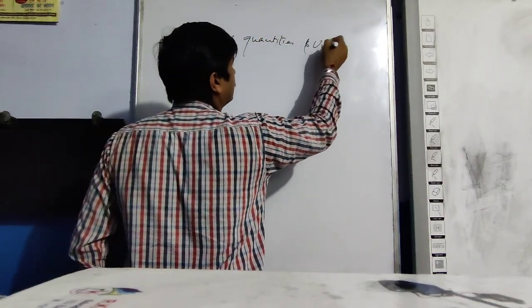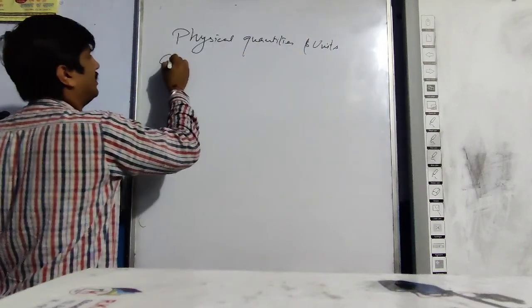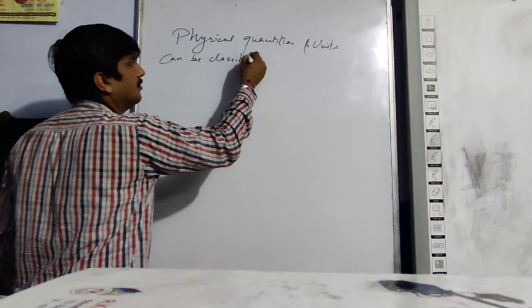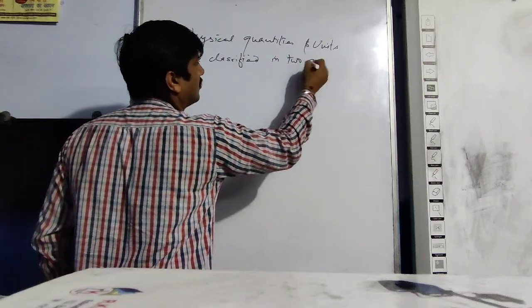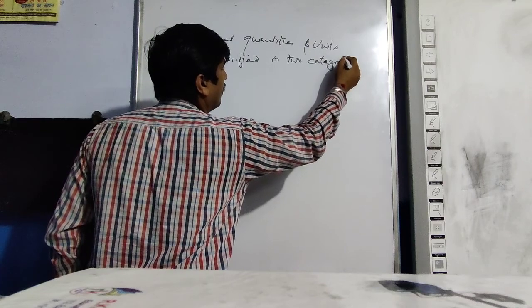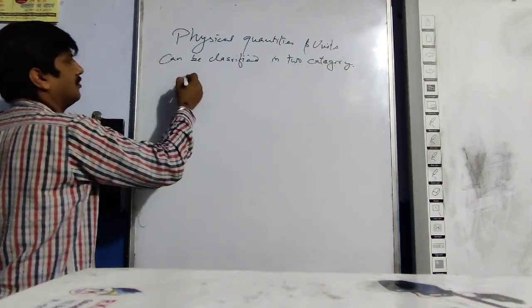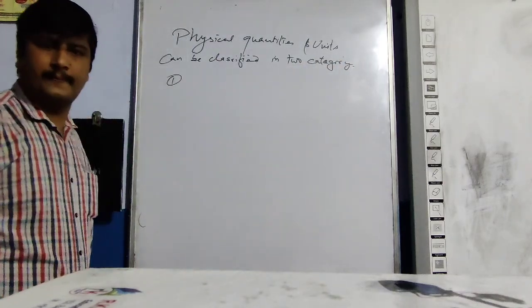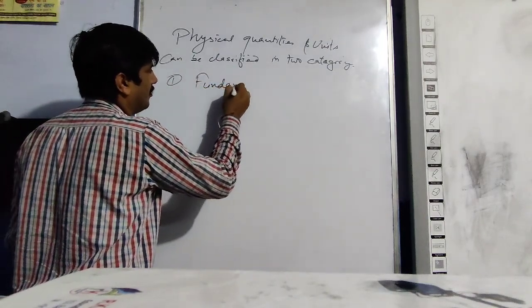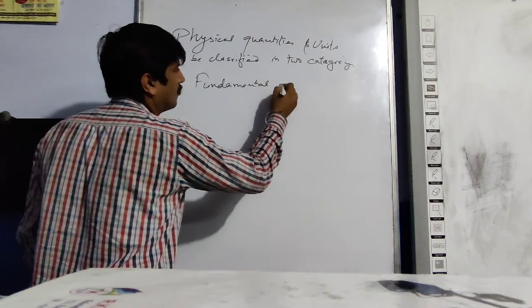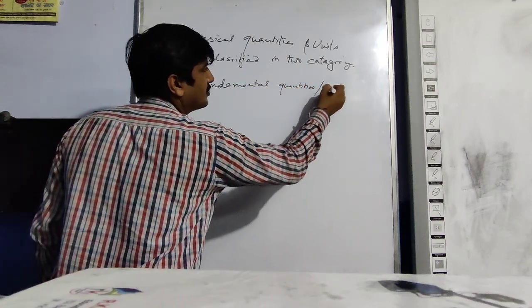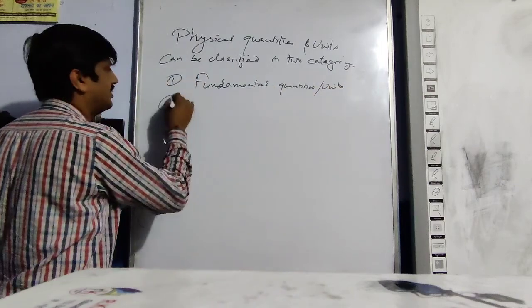Units can be classified in 2 categories. First one, fundamental quantity or units, and second one is derived.